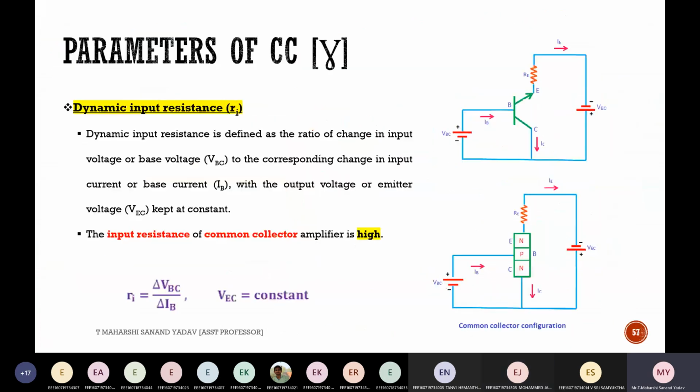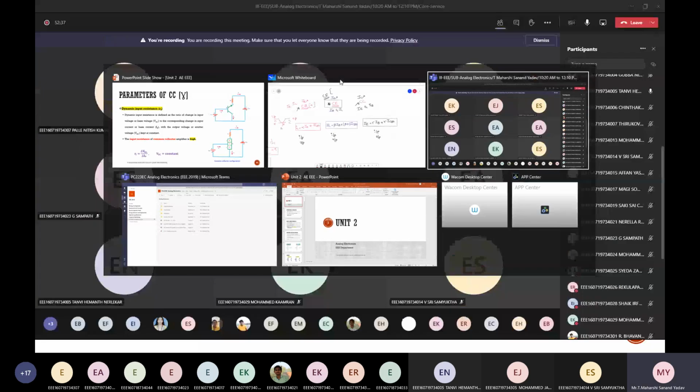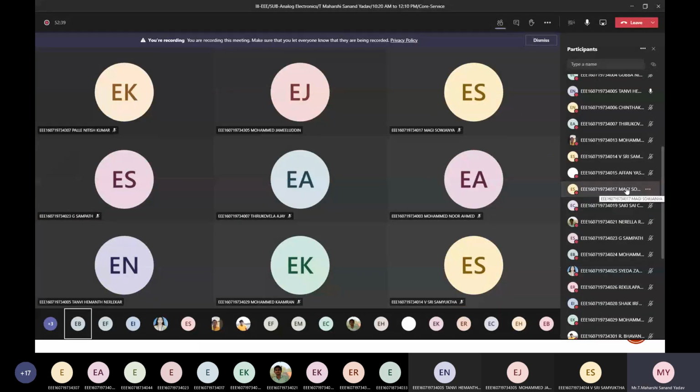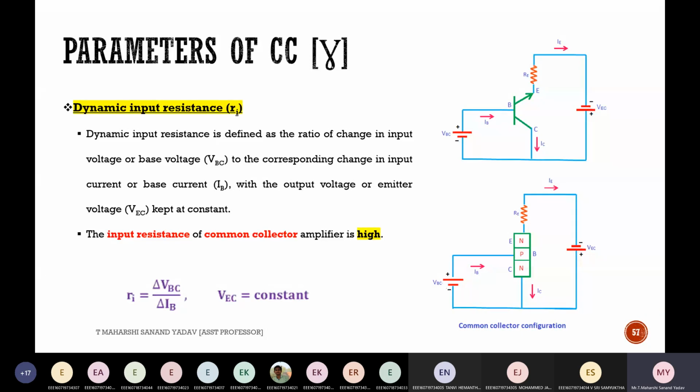Next, parameters. Let me go by the numbers. Roll number 17. Okay, I'll mark absent for Saujanya. Next, 19. Yes, sir. Yes, can you tell me what is dynamic input resistance for CC?